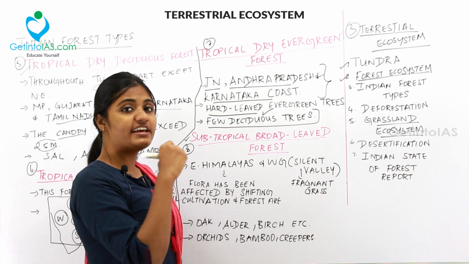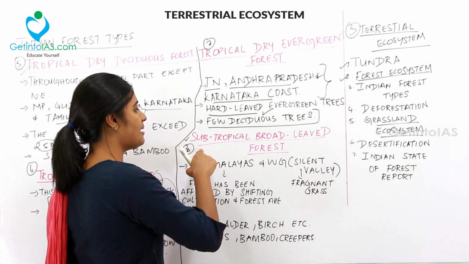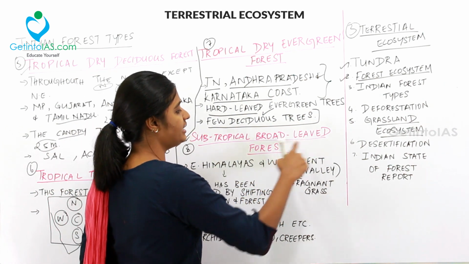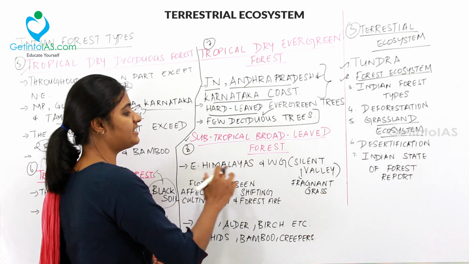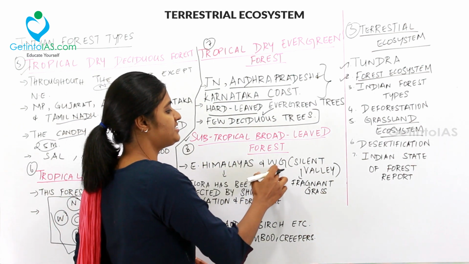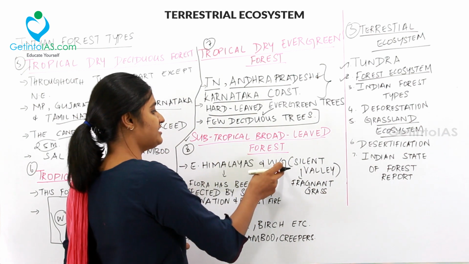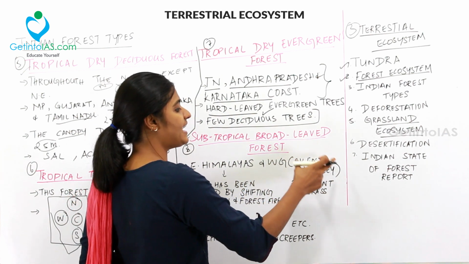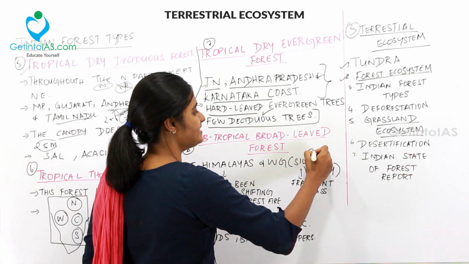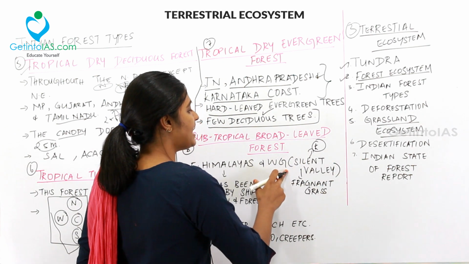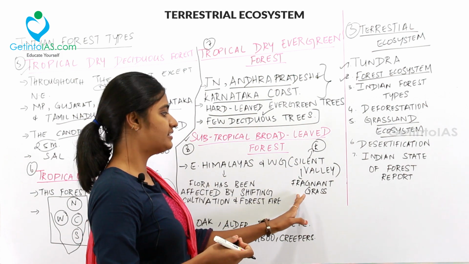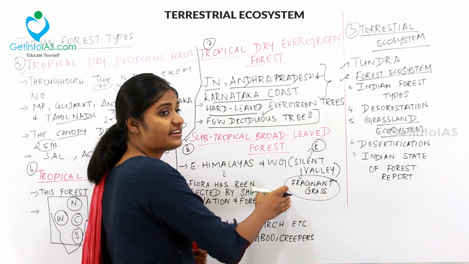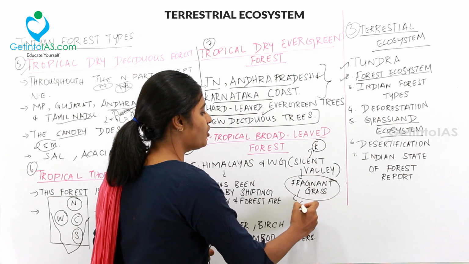Moving to the next Indian forest type, it is the subtropical broad-leaved forest. Where is it found? It is found in the eastern Himalayas and the Western Ghats. Especially in the Western Ghats, it is found in the Silent Valley. Silent Valley is in Kerala. In Silent Valley, you can see the vegetation called fragrant grass, which gives a good odor.